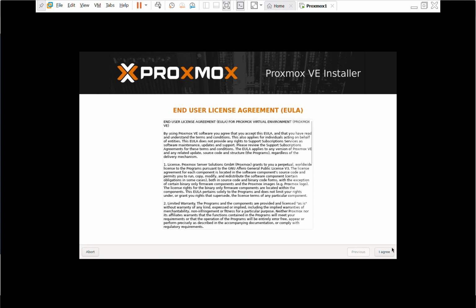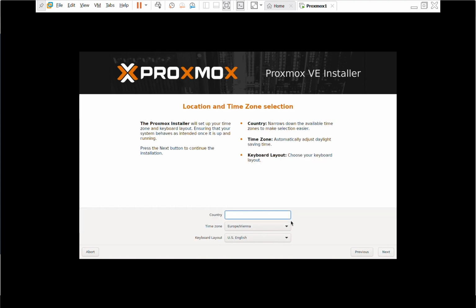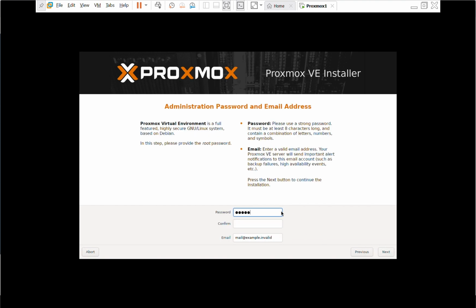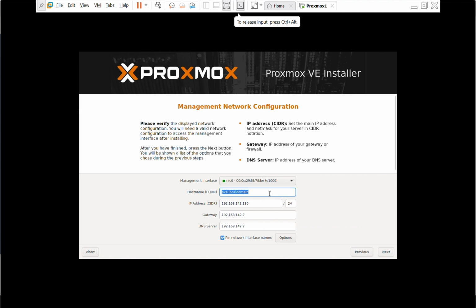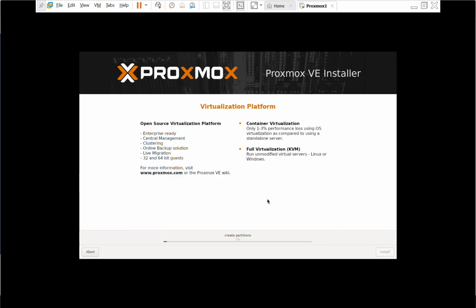In the user license agreement, you have to agree. The target installation. Next, country Afghanistan, timezone Asia. Next, provide a password for login. pve.local-admin, you can provide the hostname and IP address, and you can assign a static IP. This is the summary. Select automatically reboot after successful installation and press install.